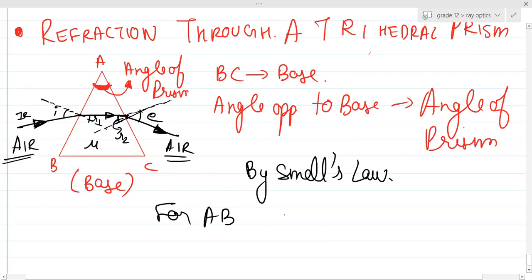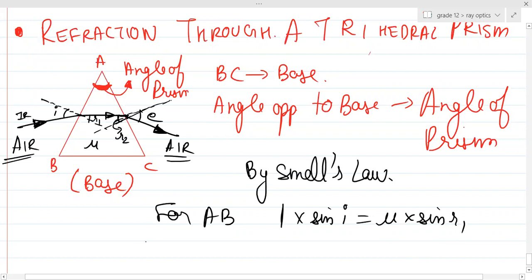Yes, Mridul, can you apply Snell's law on surface AB? Sine I by sine R1 is equal to mu. So 1 into sine I is equal to mu into sine R1.